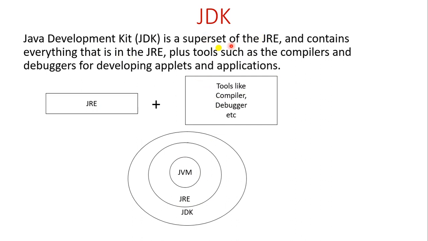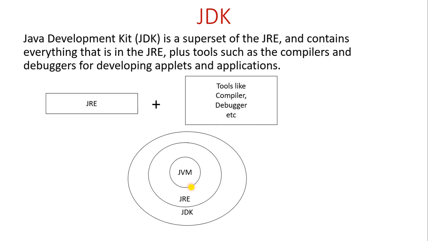I have told here also, JDK is the superset of JRE, and JRE contains JVM. So JVM is used to get the bytecode which is understandable by the JVM. JVM does not understand the normal Java program, so we compile the Java program to get the bytecode that is understandable by the JVM.